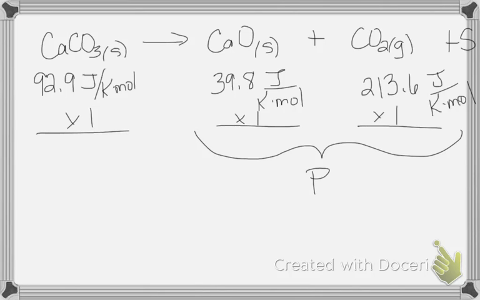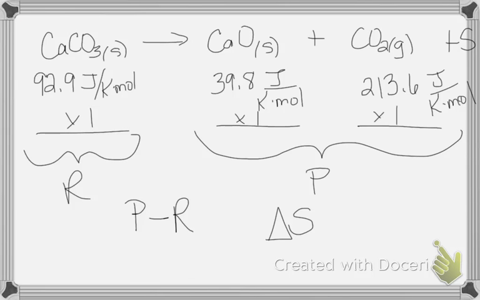I have a question. Where'd you get the calcium oxide? The table, CaO. I think it was a little bit above calcium carbonate, wasn't it? Okay. And that will give you the standard entropy change for this reaction.